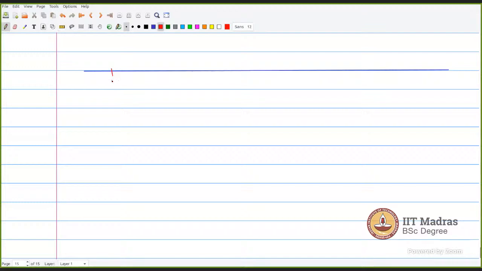So n equals 1, 2, okay. See, I have given you floor of n by 2, correct? So n takes values 1, 2, 3, and so on. So tell me how this sequence looks.